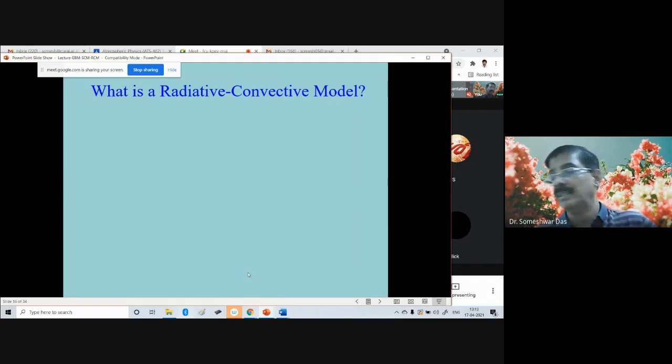This is yet another model, the radiative convective model. We talked about the EBM, we talked about the SCM, and now this is another model, the radiative convective model, which is slightly more realistic. It tries to incorporate slightly more realistic features of the atmosphere, as we just mentioned earlier, like greenhouse gases, etc.